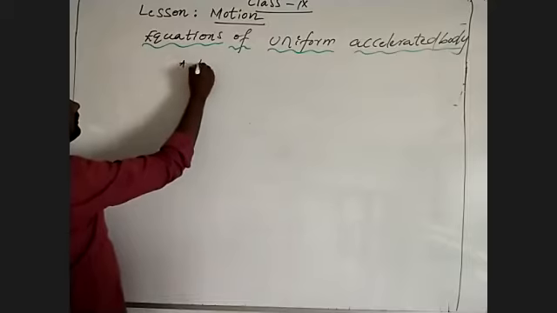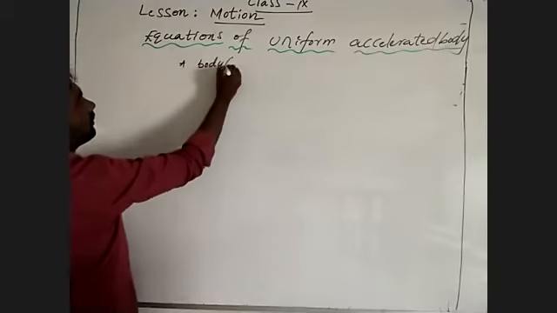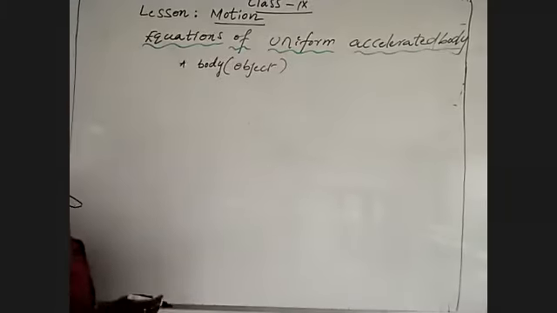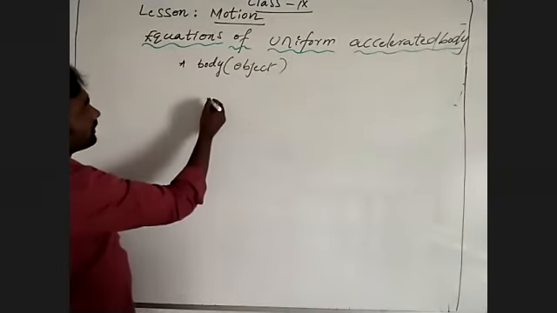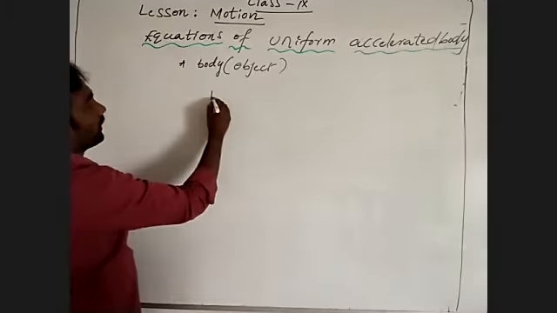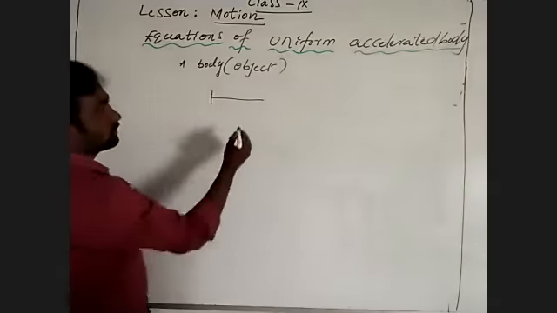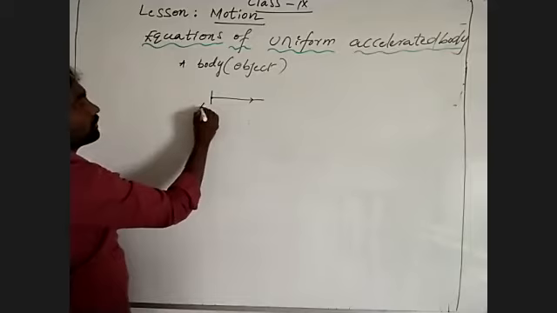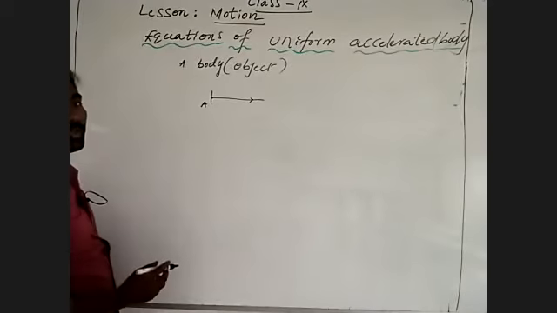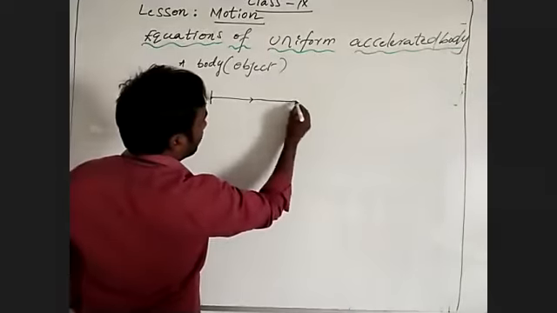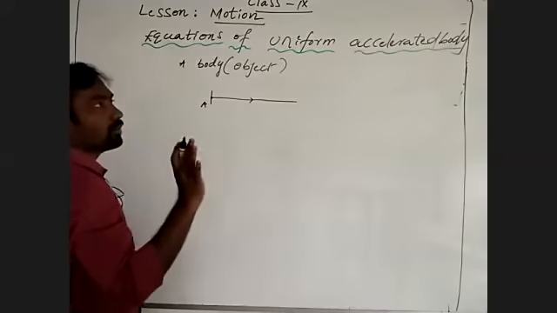A body means an object. A body started its journey, means it is moving this way, from position A, with uniform velocity.